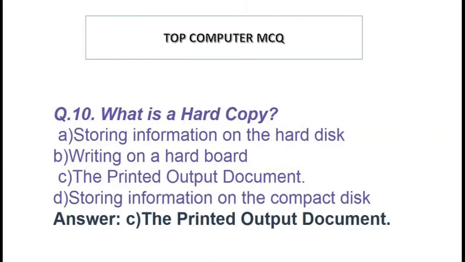What is a hard copy? Option A storing information on the hard disk. Option B writing on a hard disk. Option C the printed output document. Option D storing information on the compact disk. Answer option C the printed output document.